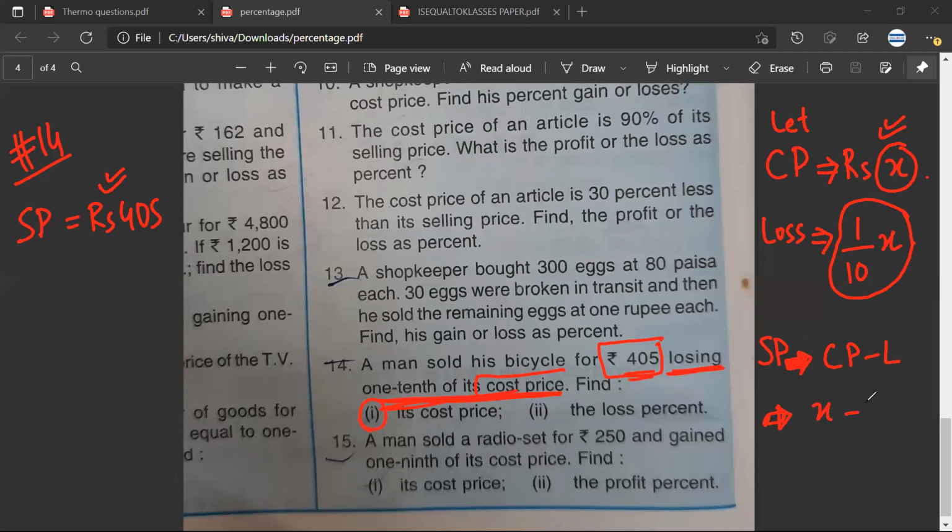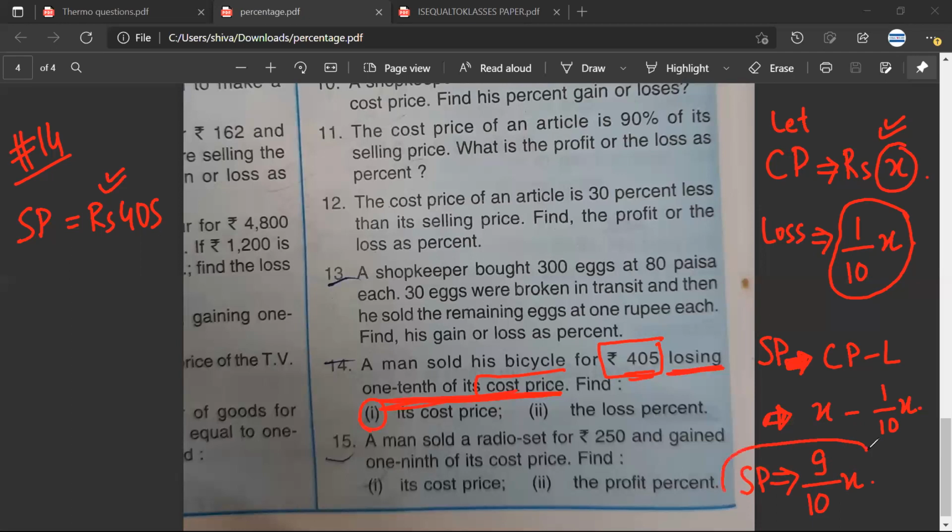CP is X. Loss is 1 by 10x. Therefore, selling price is 9 by 10x. Have you understood?